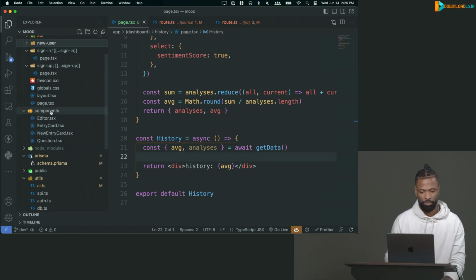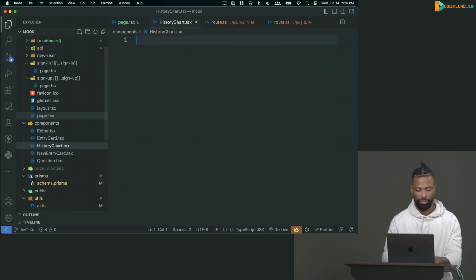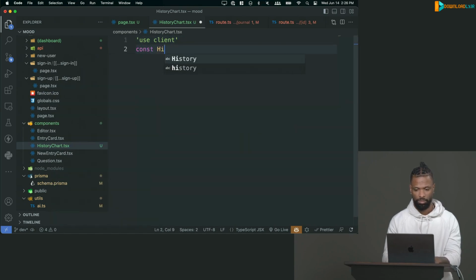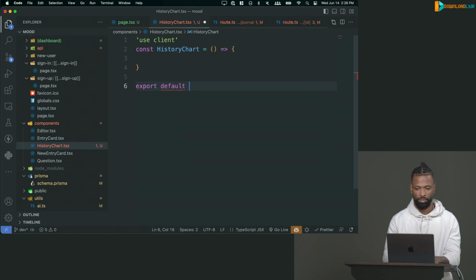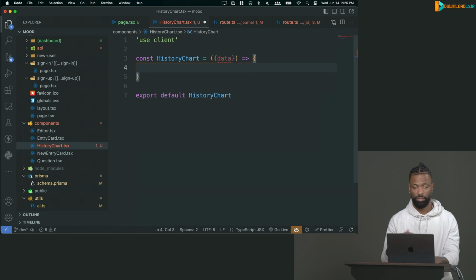So we'll make a history chart. History charts.tsx here. We'll say use client. Cool. History chart. It's going to take in some data. That's going to be the entries or the sentiment scores. Oh, I just realized I want to get the date of them too, so I can plot them on a date. So we'll go back and change the select from just sentiment score to also get created at as well, so I can get that date.